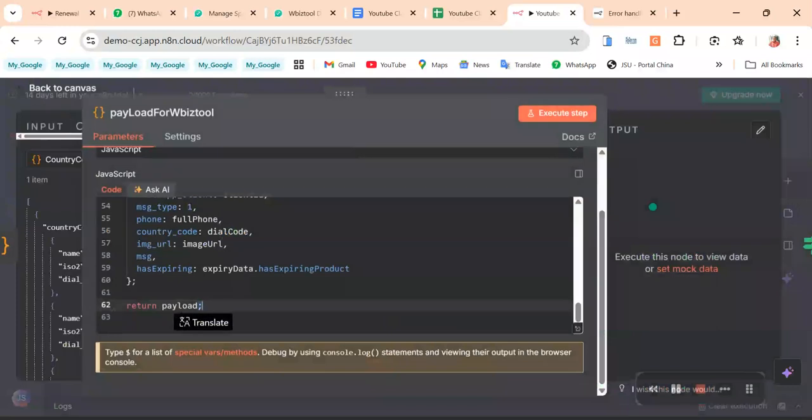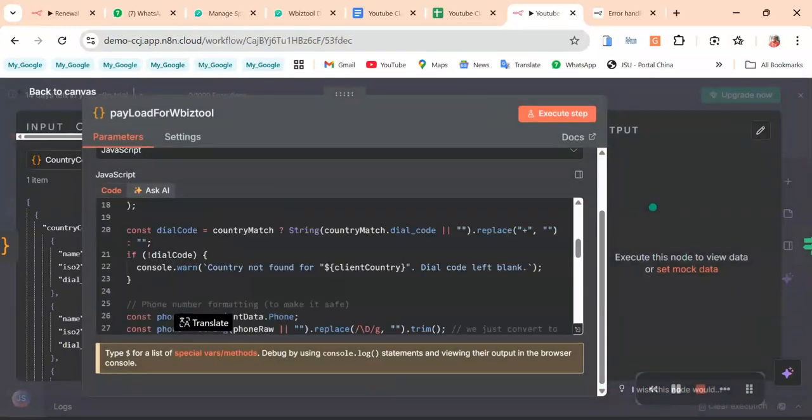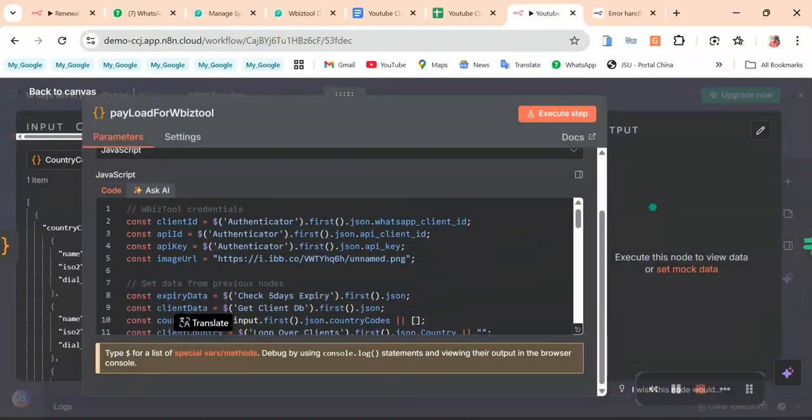So let's prepare the payload. Let me just show what the payload is preparing. This is just the credentials, the client ID, just get those. I'm using this image URL. Remember, there's an image URL there.